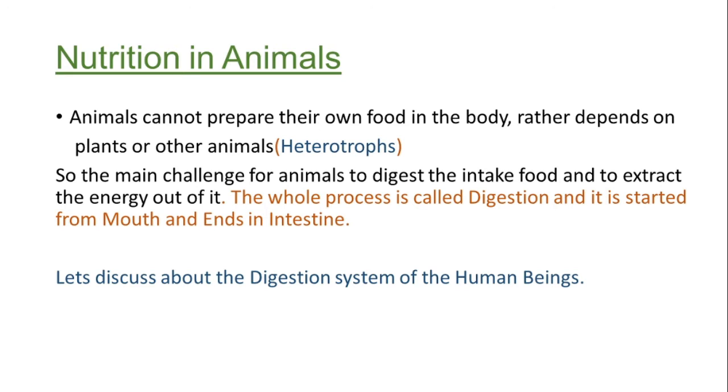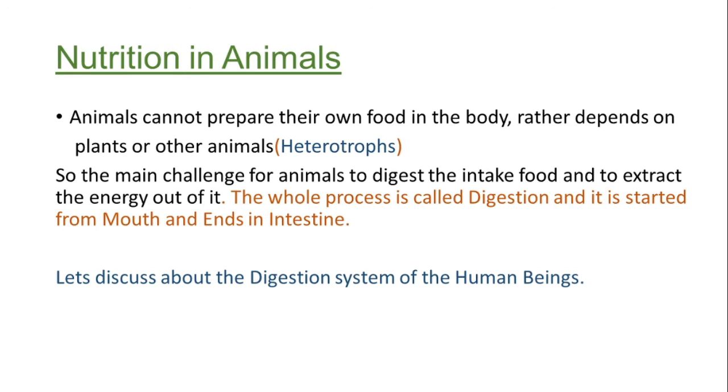The digestion process generally starts from the mouth and ends in the intestine. The intestine covers various parts and locations where the digestion takes place.